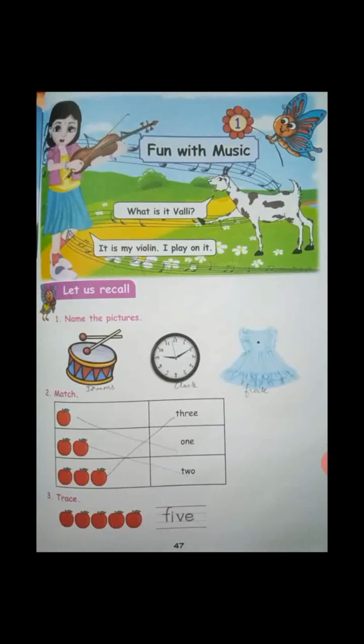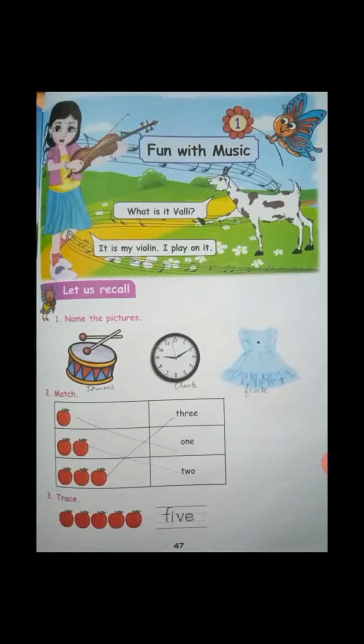Okay children. Next one is match. Here left side you can see the pictures and right side you can see the number names. First one, how many apples are there? Only one. So you connect it to 1. O-N-E 1. The next one, you can see there 2 apples, isn't it? So you connect it to 2. T-W-O 2. In the next box, there are 3 apples. So you connect it to 3. T-H-R-E-E 3. So do the match work. See this and do it correctly.